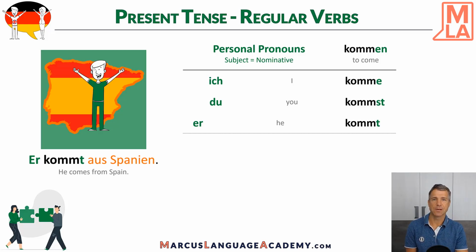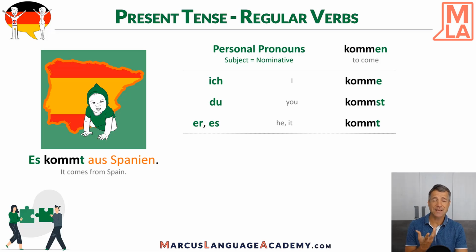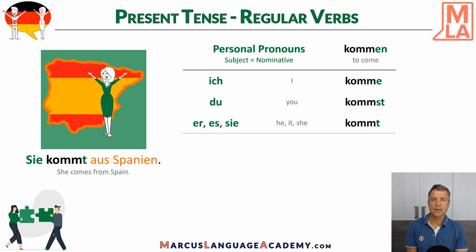And the same applies for es. Es is it. So es kommt aus Spanien, the baby, es, it's also a t. And for she, sie kommt aus Spanien, it is also a t.